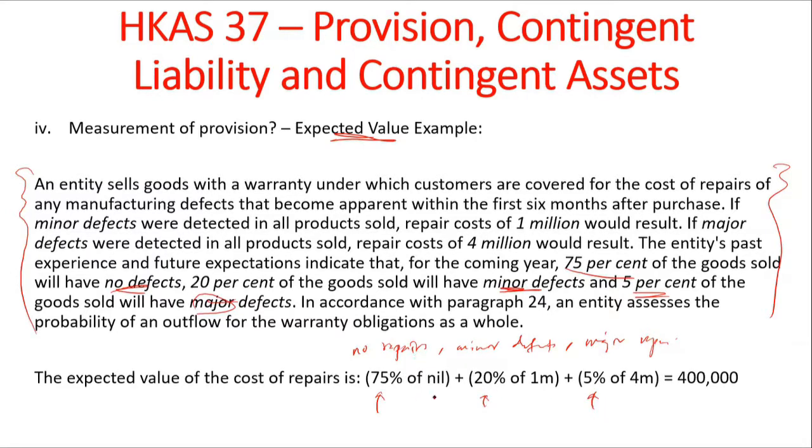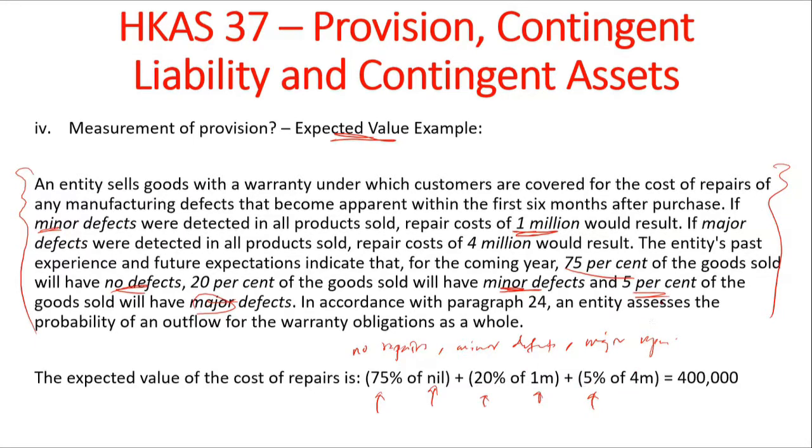If there are no defects, of course, the company will incur no expense. But if there's a minor defect in the product, and 20% of them may have minor defects, the company is expected to pay 1 million of the cost. I have highlighted these things here. So you will simply multiply 20% times 1 million, right?